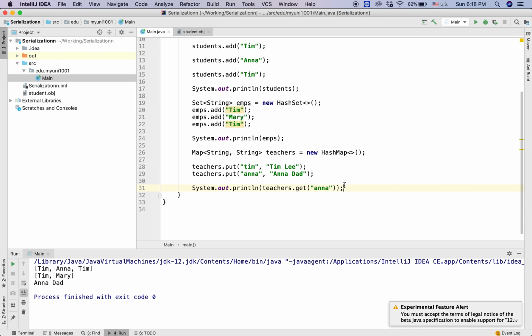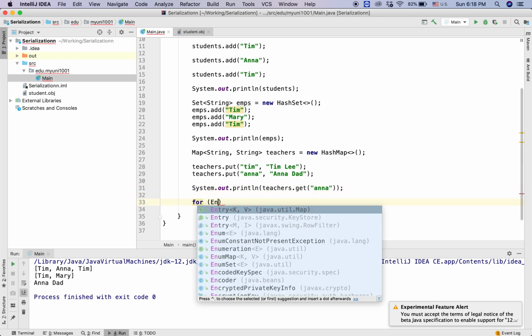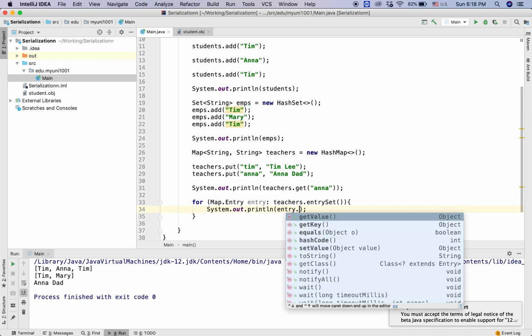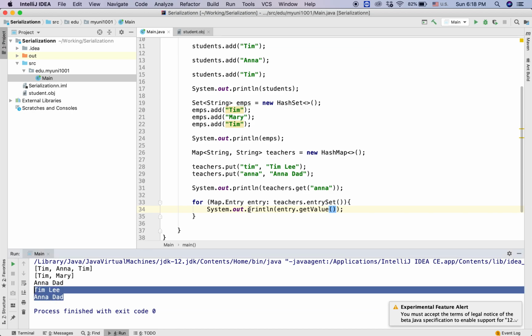Okay. So what if we want to go through the list of map items? We'll use a for loop, and in here we have an entry, and then we'll use the entry from the teachers.entrySet. So the entry set will return all the items from the map, and we can system out entry dot get value or get key. So we can try to get value to see what we have. Okay, so we have Tim Lee and then the rest from the map.